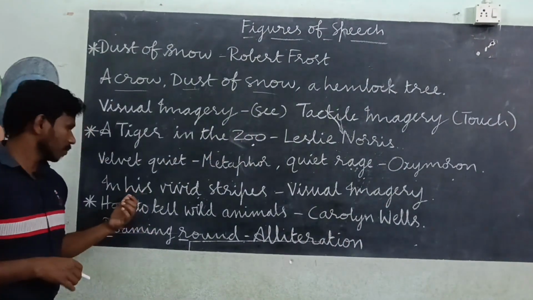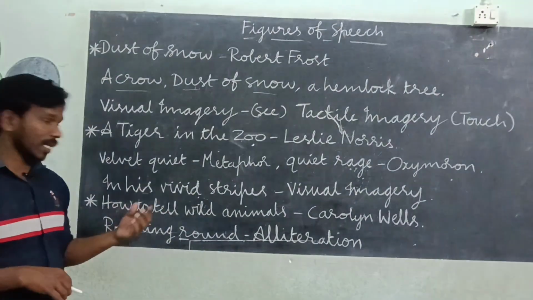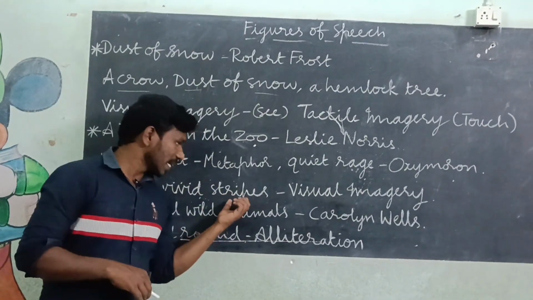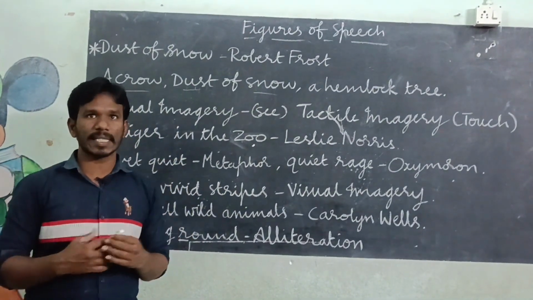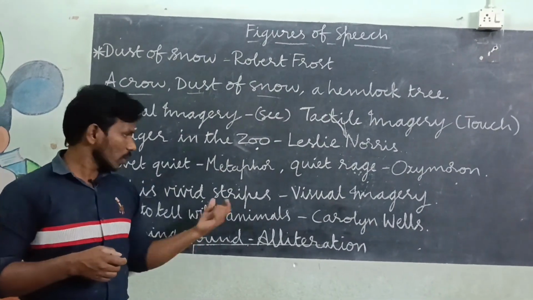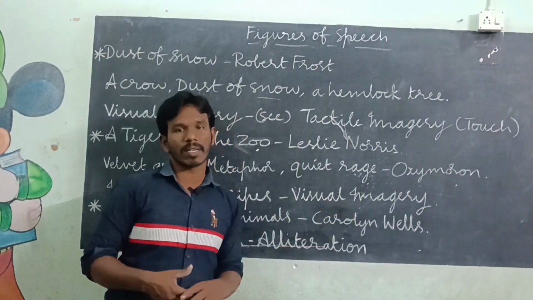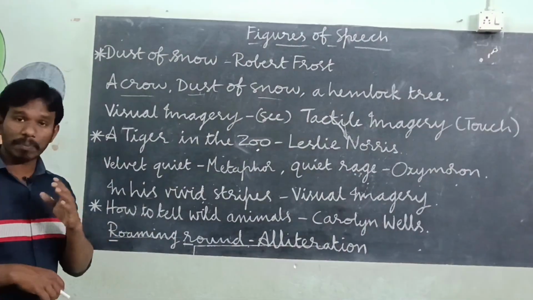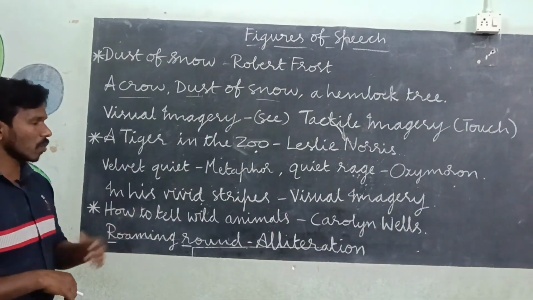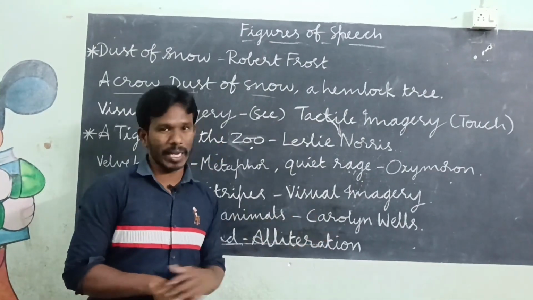Okay, and here, in his vivid stripes, we know the meaning of vivid stripes. When we read this word, in our mind we get yellow skin, black stripes. These 2 words create visual imagery in the reader's mind. Okay, and in chapter 3 another poem is given, that is How to Tell Wild Animals. This poem was written by Carolyn Wells.